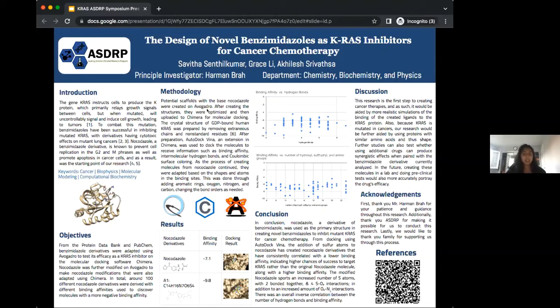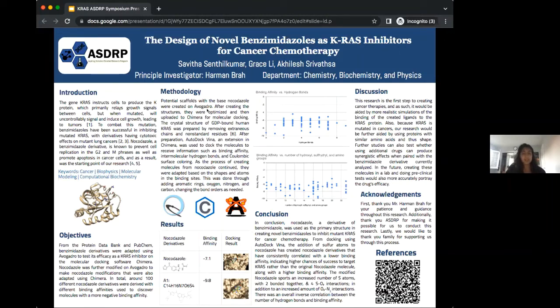To combat oncogenic KRAS, benzimidazoles have been showing promise by inhibiting the KRAS protein. Many of its derivatives also have cytotoxic effects on mutant lung cancers. The benzimidazole derivative we focused on, Nocodazole, has been known to prevent cell replication in the G2 and M phases, as well as promote apoptosis in cancer cells, thus making it the starting point of our research.